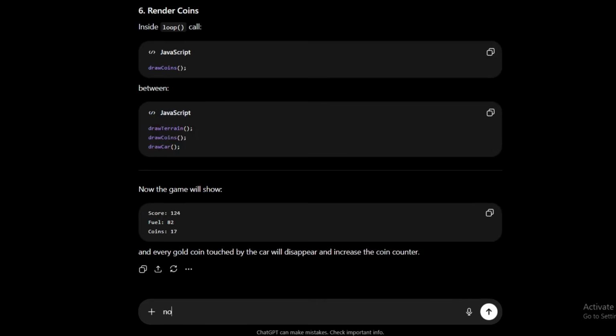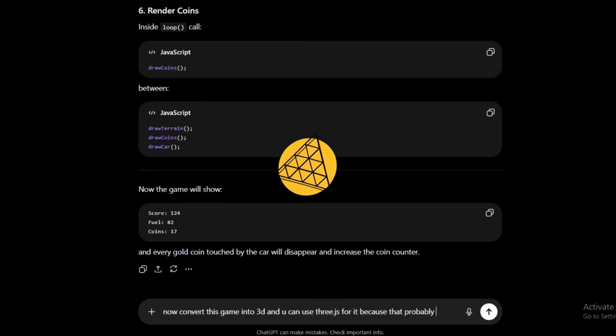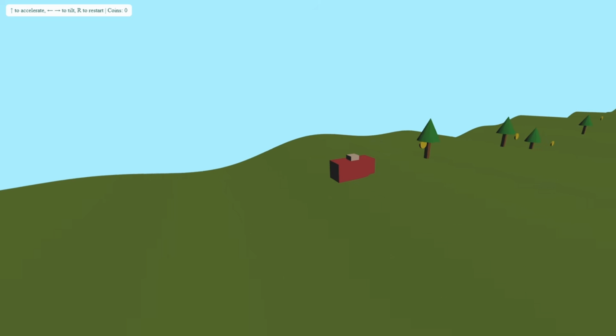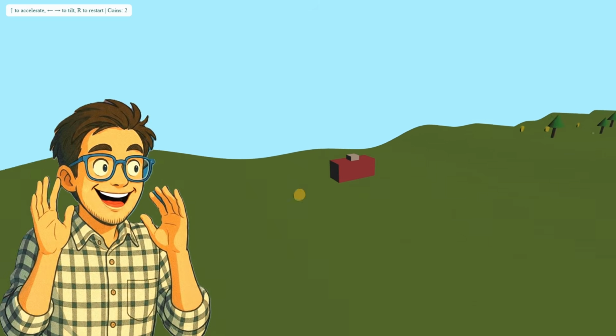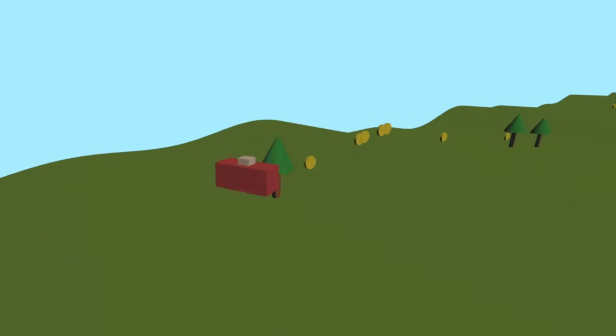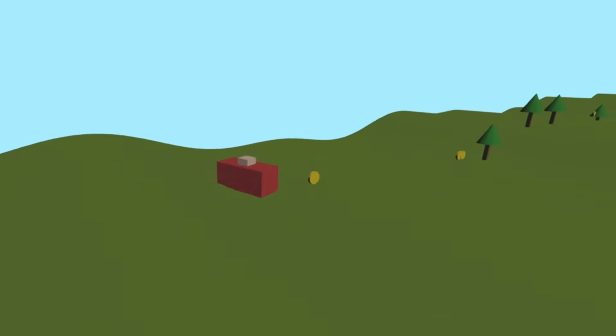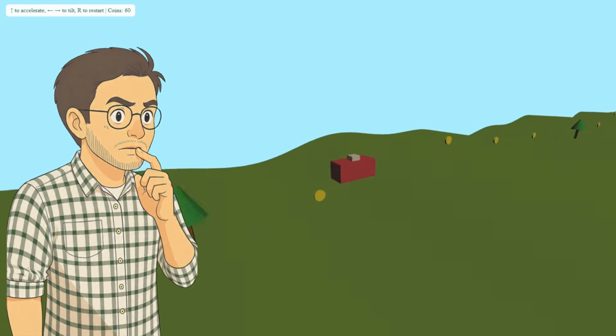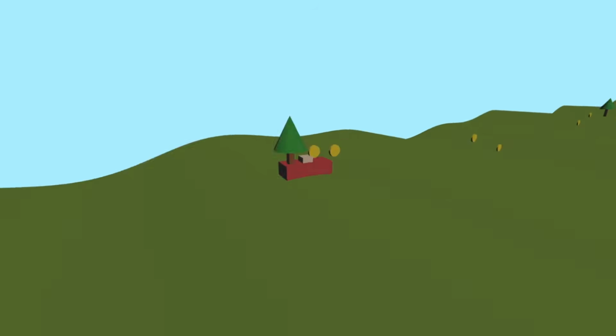Alright, let's check it out. Now convert this game into 3D, and you can use Three.js for it because that'll probably make things easier for you. Oh wow guys, look at this. It actually turned the game into 3D. But what is this? Our car turned into a literal box instead of an actual car, and now it's just sliding around everywhere. But alright, what it made is still fun and playable.